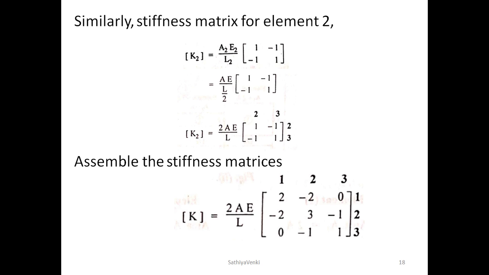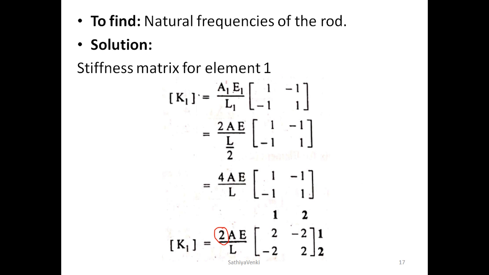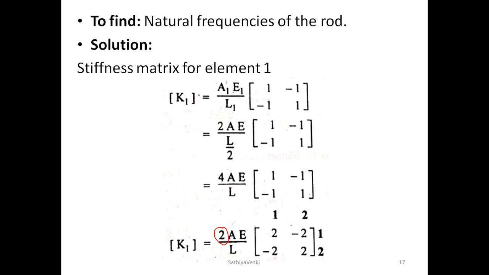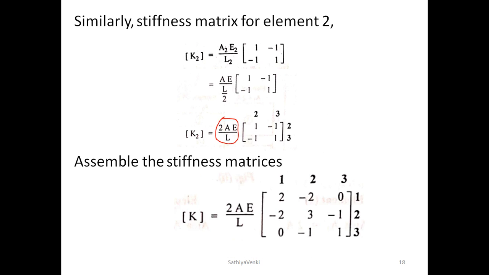Next, similarly for m2, rho A L by 12 into the remaining matrix. A very important thing: whenever we assemble any kind of matrix, stiffness or mass, we should keep the constant values as a common factor; then it is very easy to assemble.